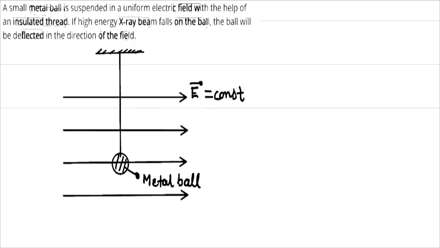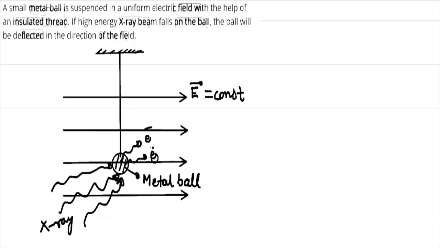Now we are going to incident a high energy X-ray beam on this ball. If the high energy X-ray beam falls on this ball, then what will happen? This X-ray beam will knock out a few electrons from this ball, so this metal ball will become positively charged.